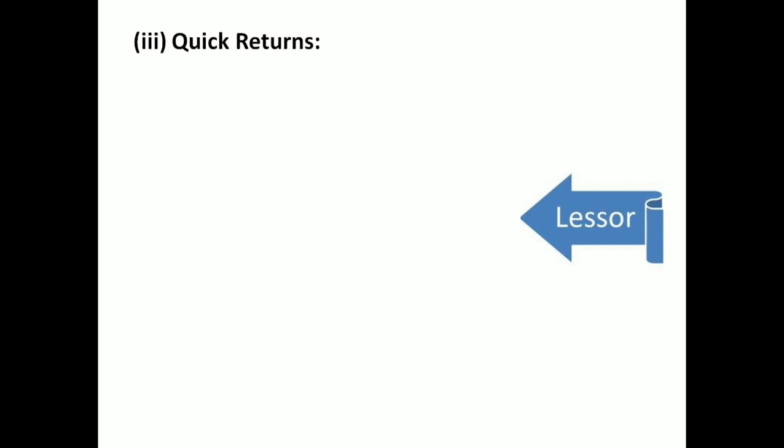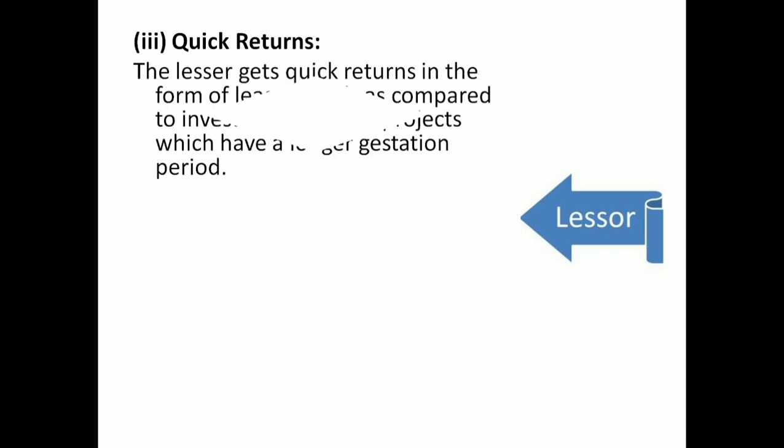Another one is quick return. Normally you will get a quick return in the form of lease rental. As compared to an investment or project, where the risk factor is high and there is normally a longer gestation or repayment period, you will get that amount as lease rental in the form of installments.